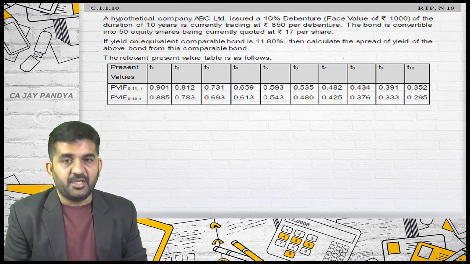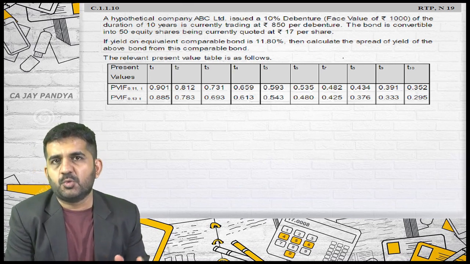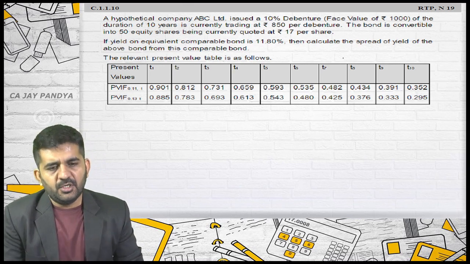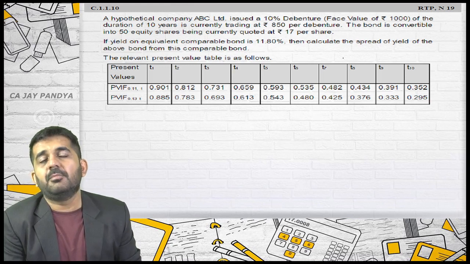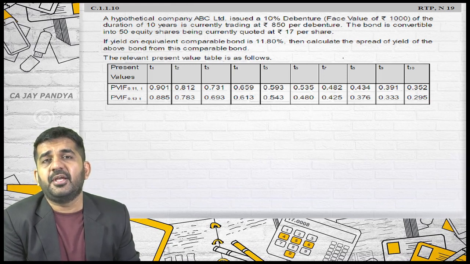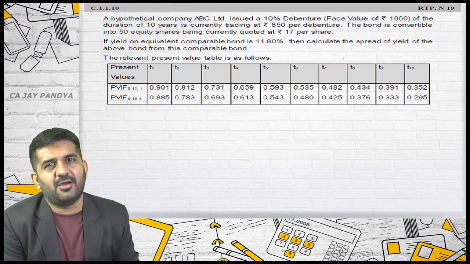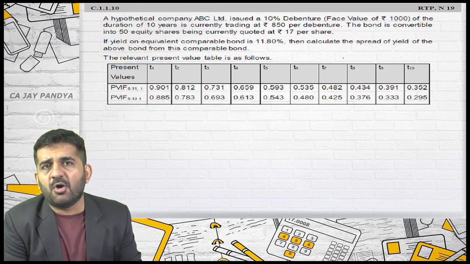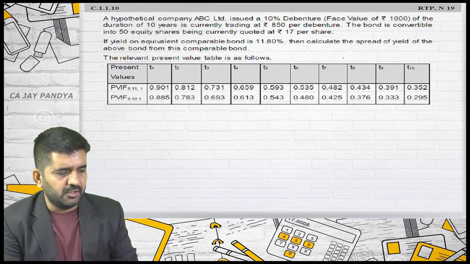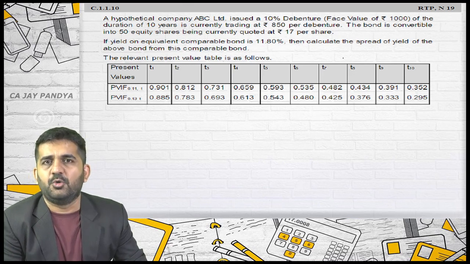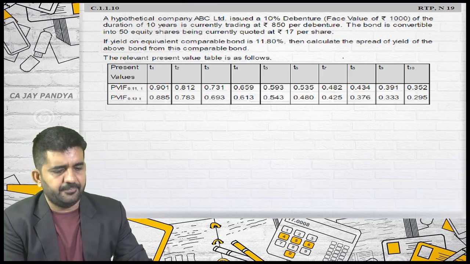Alright, this is a question of yield. Now for solving this question, what is required is you will have to have the knowledge of capital budgeting chapter of your intermediate or IPCC, whereby you have found out internal rate of return. The concept of IRR will be important in this particular question. I am assuming that you know some of it. Other points I'll be explaining over here. I'll be also converting it into formula, and ultimately you can mug up the formula to find out IRR anytime.